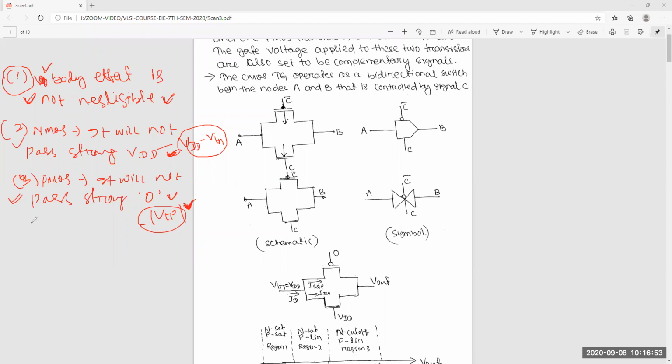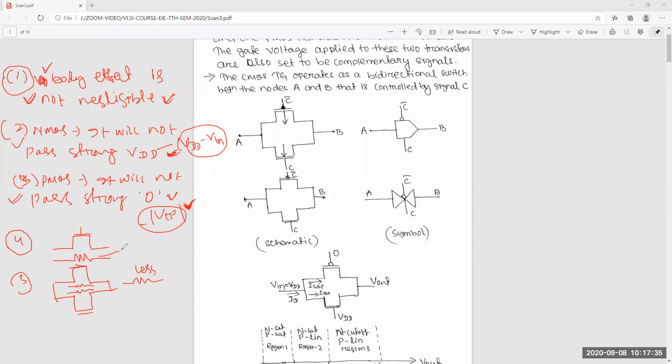And also another thing: if you use any one MOSFET as a switch, you can see that if you model it as a resistor, it is a single resistor. But if you use two MOSFETs in parallel, here one resistor, here one resistor, so both will be in parallel. Then the overall equivalent resistance will be what? Less. Less or not? Yes.